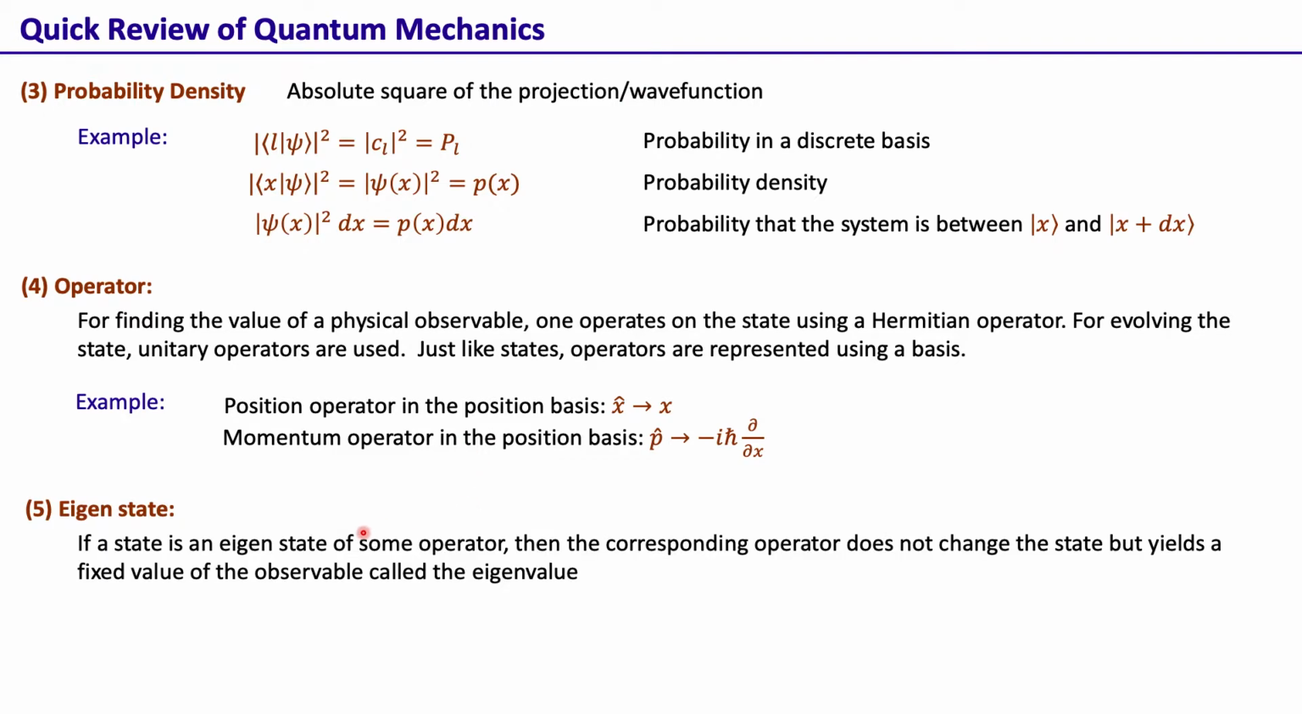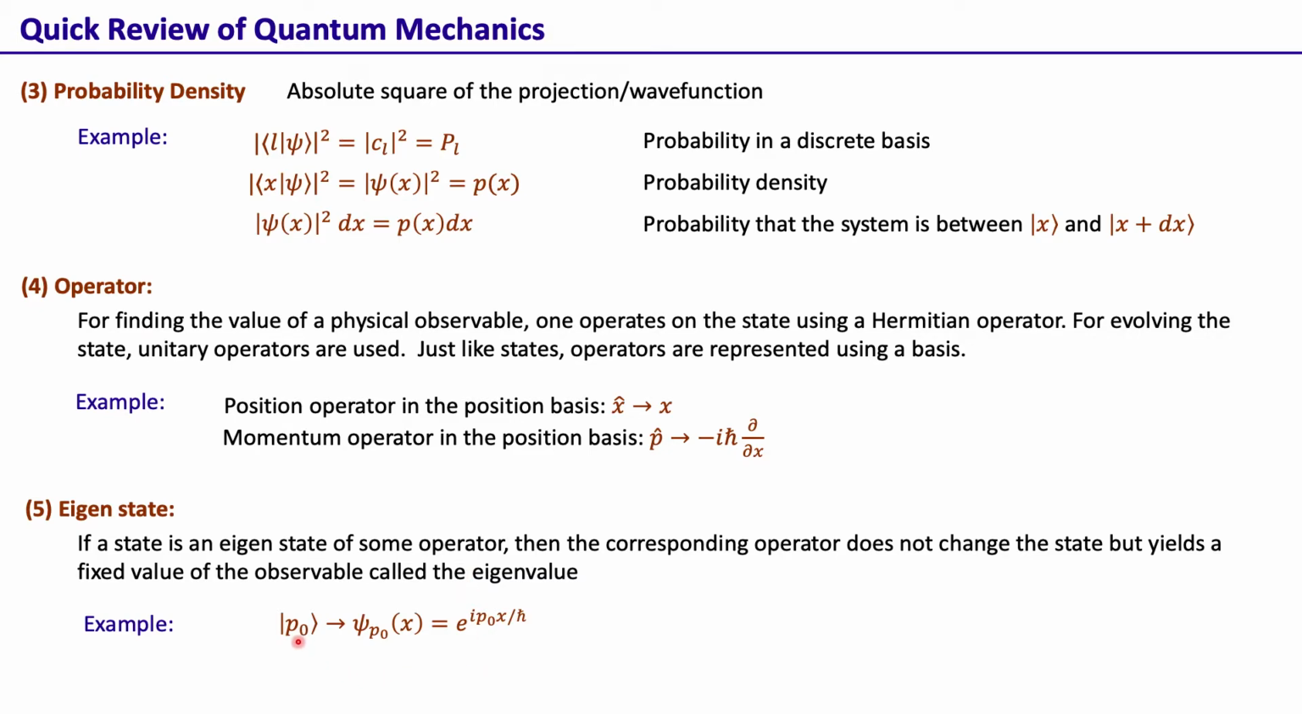Next, we have the concept of eigenstate. This says that if a state is an eigenstate of some operator, then the corresponding operator does not change the state but yields a fixed value of the observable called the eigenvalue. So if we know that the state of the system is some eigenstate of some operator, then if we act with that operator, we don't change the state. Usually in quantum mechanics, whenever we operate on a state with an operator, one actually changes the state. But if it's an eigenstate of a given operator, then for that operator the state doesn't change.